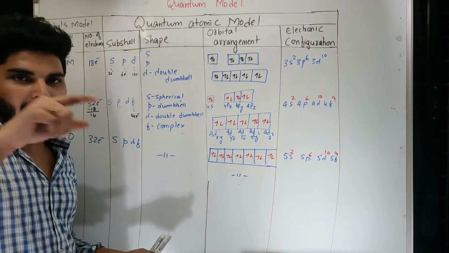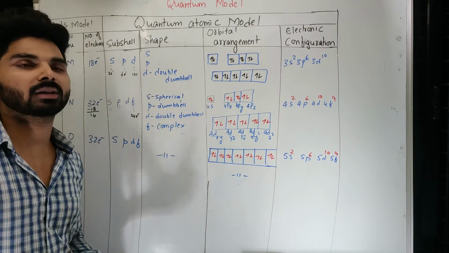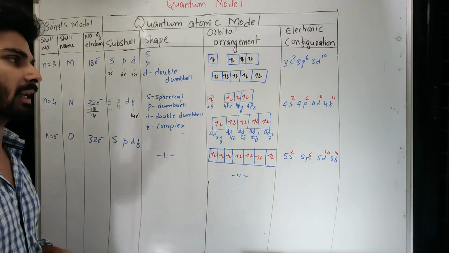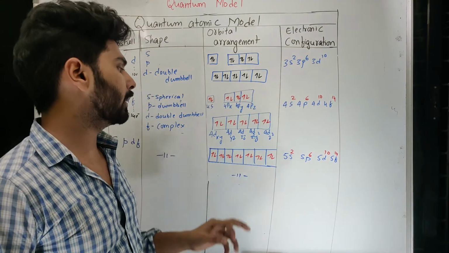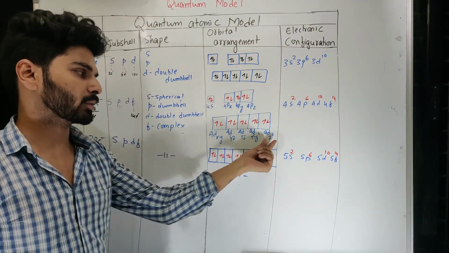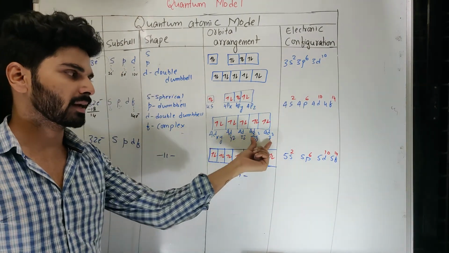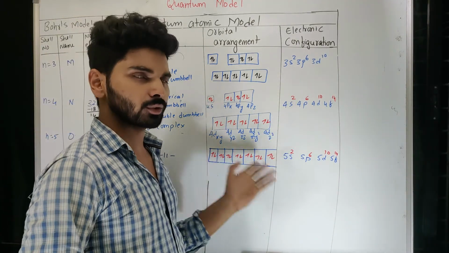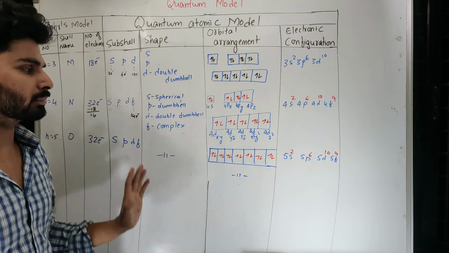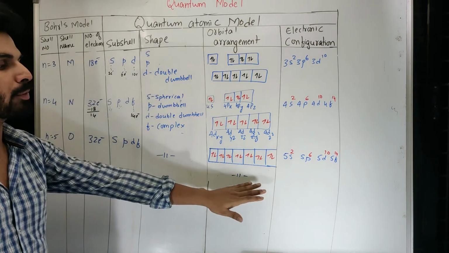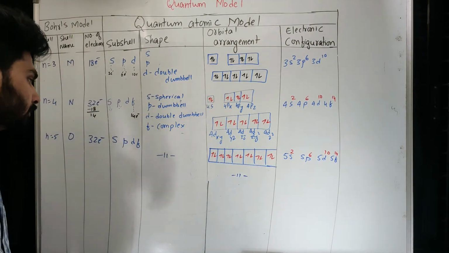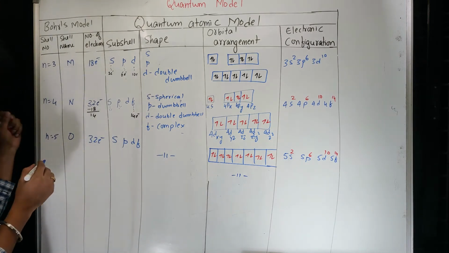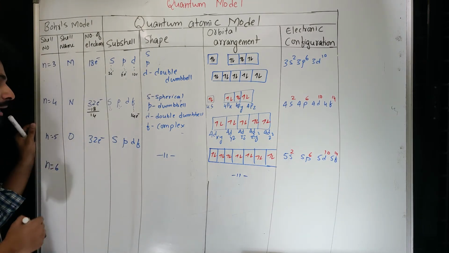P has Px, Py, Pz. So there are only 3 axes, which means a maximum of 6 electrons. D has the dumbbell as well as x square minus y square and z square, so you can use the planes and these particular planes also. F is 14. We are not going to understand that, but just remember there will be 14 electrons and 7 orbitals. So this will remain the same even if you go further.